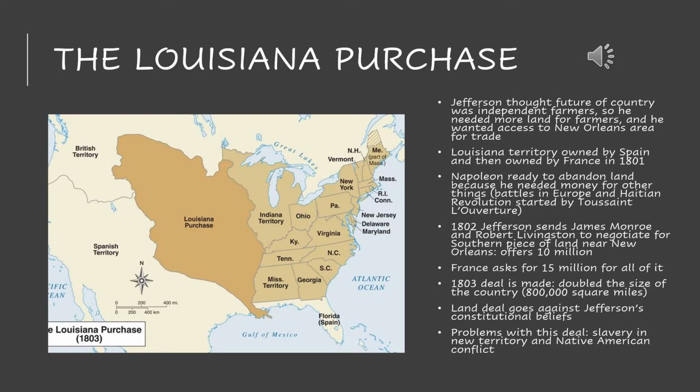So in order to do this, he wanted to begin this negotiation with France. So he sent James Monroe and Robert Livingston to negotiate in Paris and ask for this southern piece of this Louisiana territory for around $10 million.